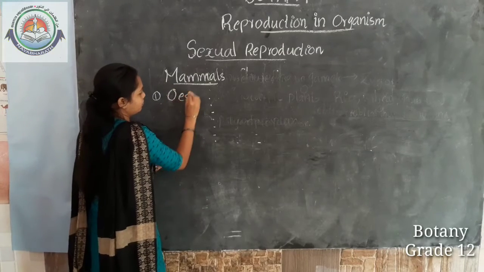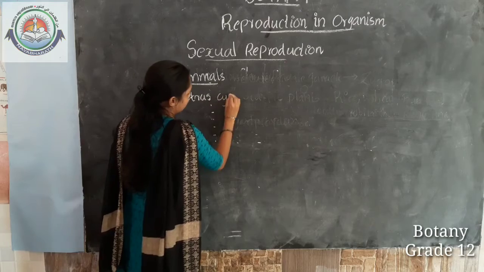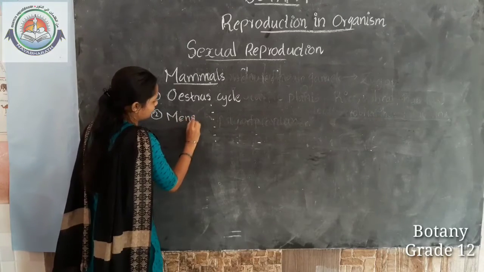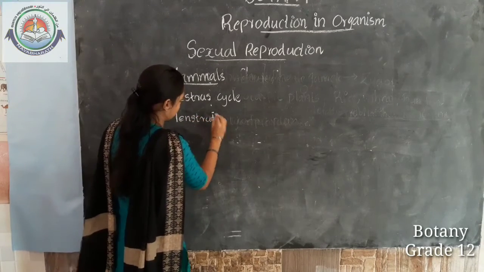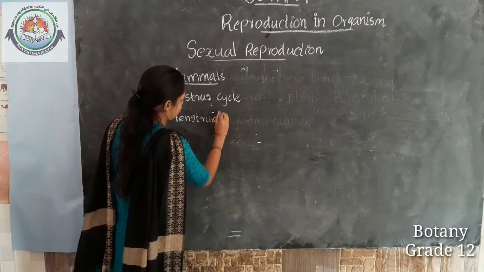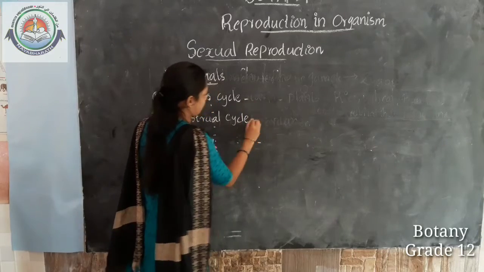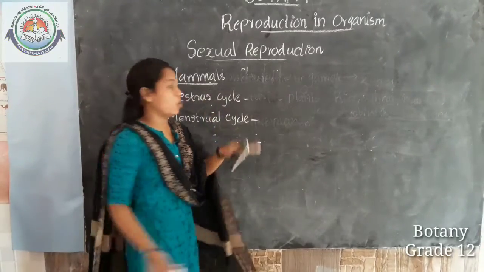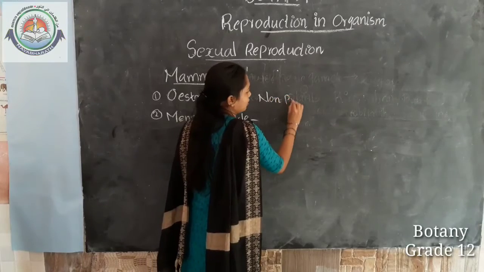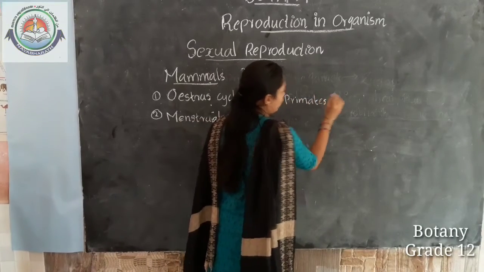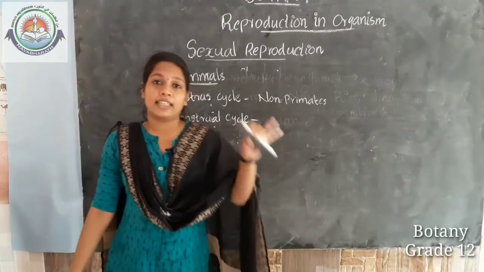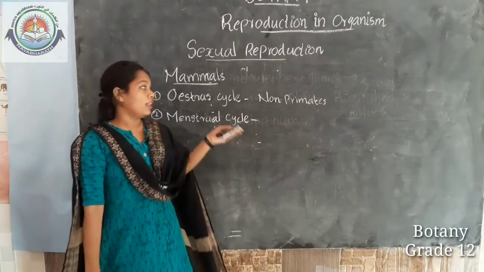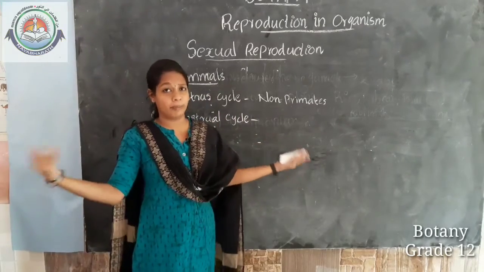The estrous cycle occurs in non-primate organisms like dog, rat, sheep and cow.